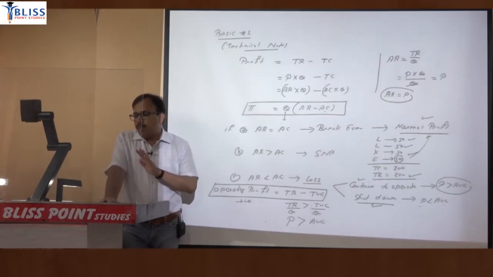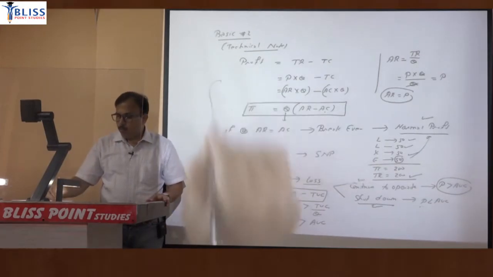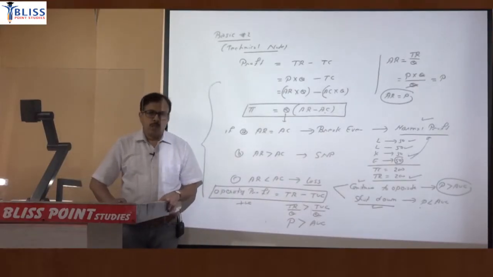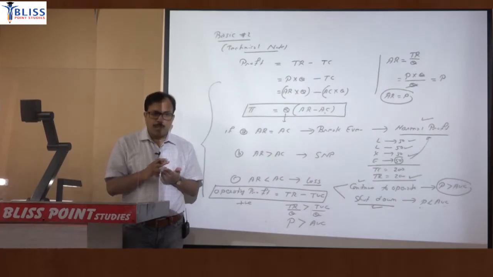So even whether you are studying perfect competition or monopoly or monopolistic or oligopoly, in any market form you have to follow this rule. So firm will produce that much output where profit is maximized. For that purpose MR must be equal to MC. That is your first important point.